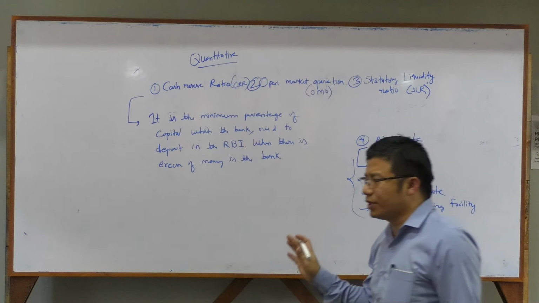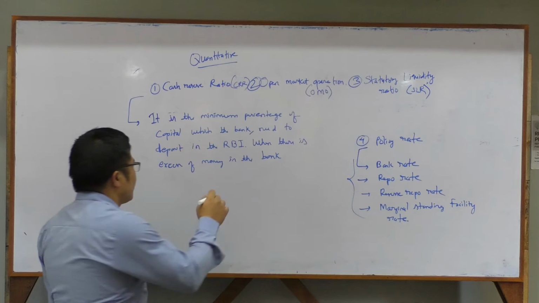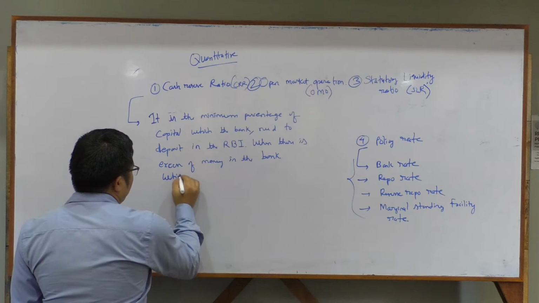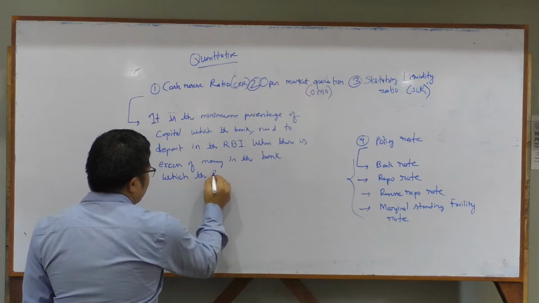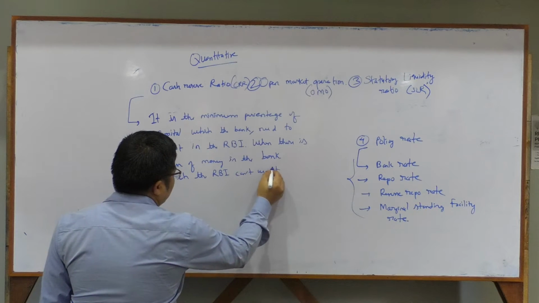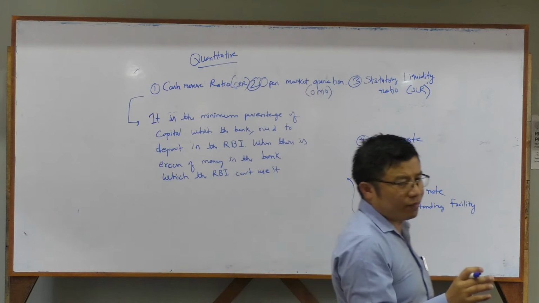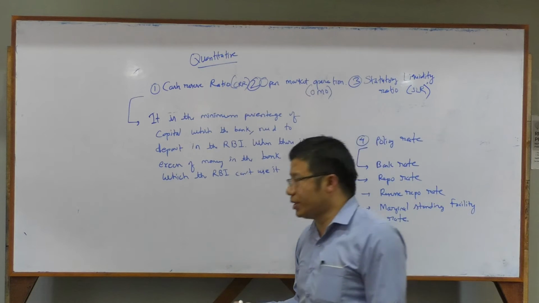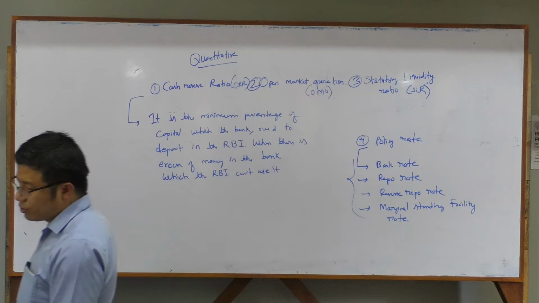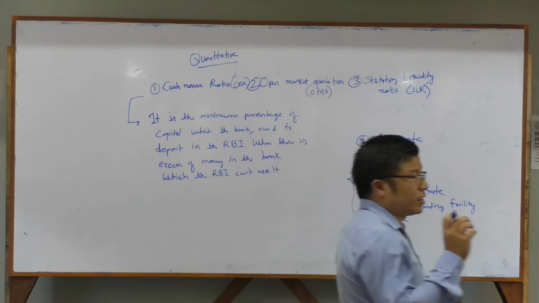So, in simple language, easy to understand, we can say it is money which the RBI can't use. RBI can use it only with the permission, okay? When the bank says that we need it, then only it's going to take action. So simple definition, easy to remember, easy to understand. The first thing to remember is the concept, okay?